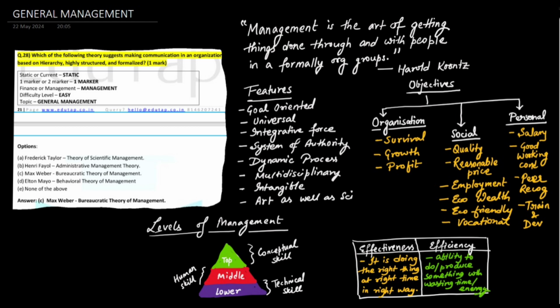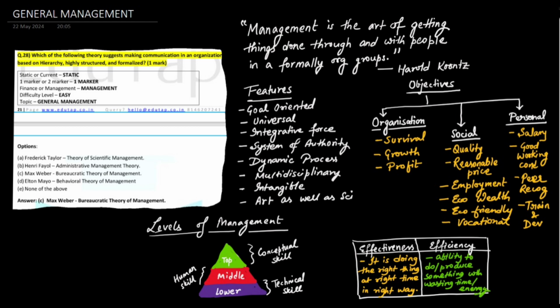Then it is an integrative force. Integrative force means it combines various resources like human resources, financial resources, and different things from the outside world, to make something very productive, to create something. So it is an integrative force. It is a system of authority. There is a chain of command in management.